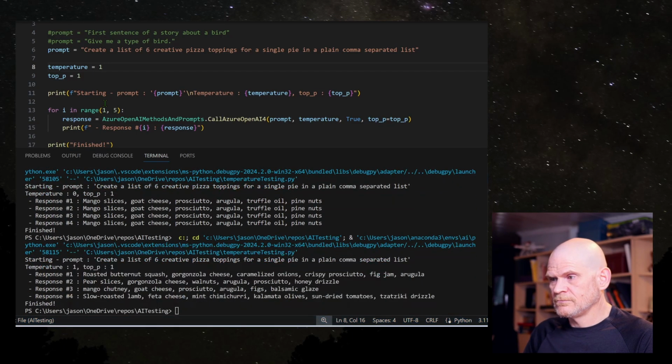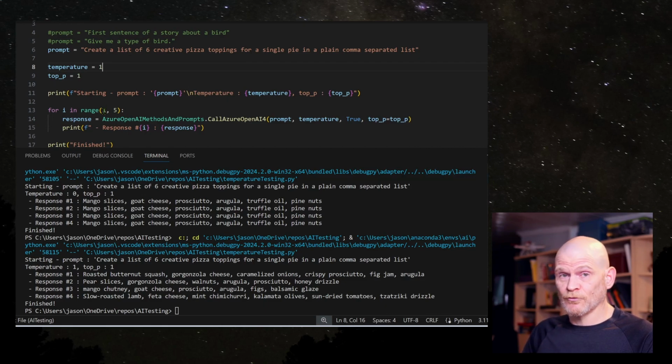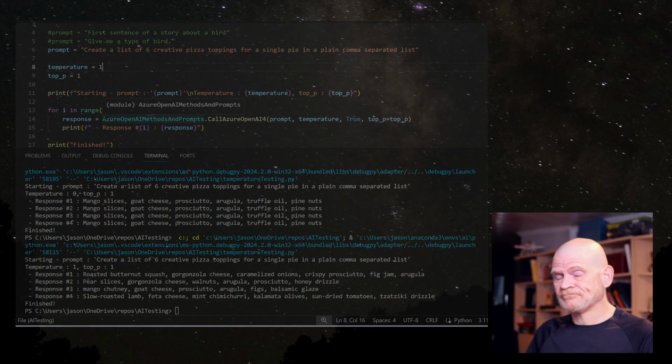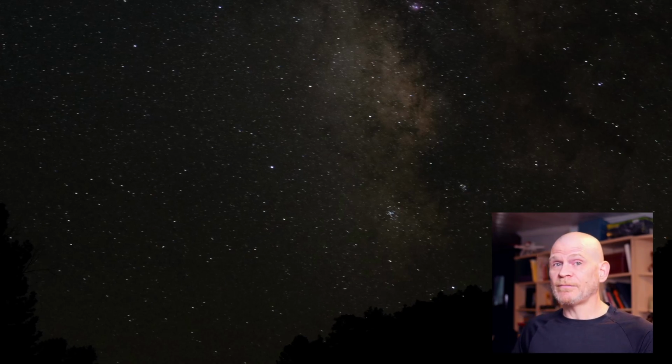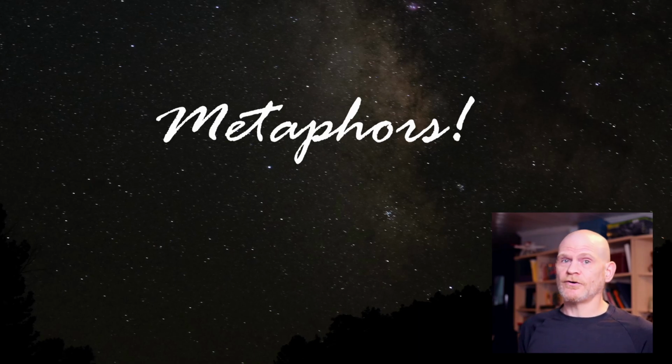There we go. Mint chimichurri. Can't say that I like the concept of these pizzas, but they're certainly different and certainly more random and creative. Okay. Anyway, so the food metaphor was okay, but maybe it wasn't to your taste. It just so happens that large language models are very capable metaphor generators, and metaphors are awesome.